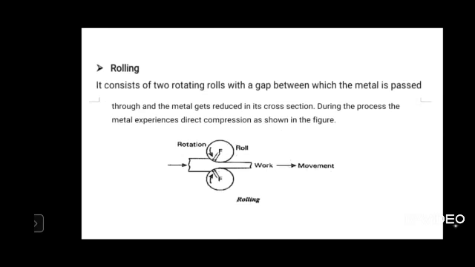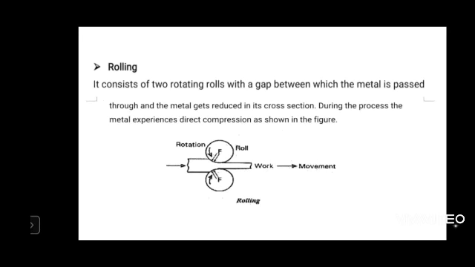Okay. So, rolling operation. Here the machine involves two rollers, with a small amount of gap. The gap depends upon the required thickness of the material, and the gap will be maintained. Whatever sheet metal you use is the product of rolling only. The metal gets reduced into the required cross section. Depending upon the gap between the two rolls, the metal is reduced into that thickness. The thickness of the sheet coming out of the roller is equal to the gap between the two rollers.